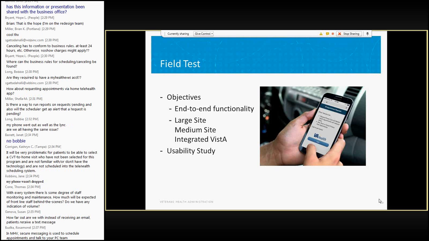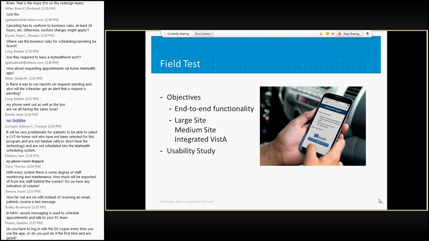Part of the application development lifecycle involves field testing, where you do a small sample real-life test of the application with the end user to test the end-to-end functionality of the application and to uncover any unexpected technical or logistical or other issues so that you can fix those before general release. So we did conduct the initial field test of this app in summer,